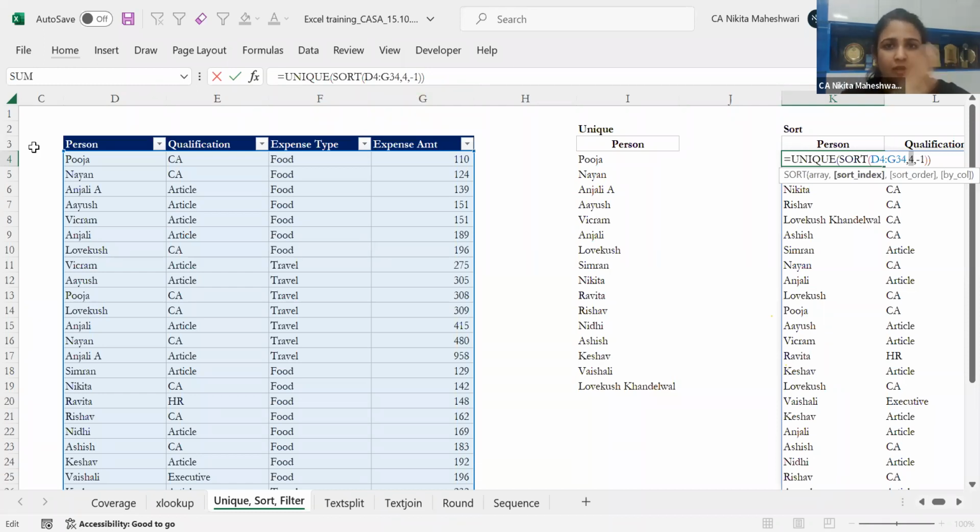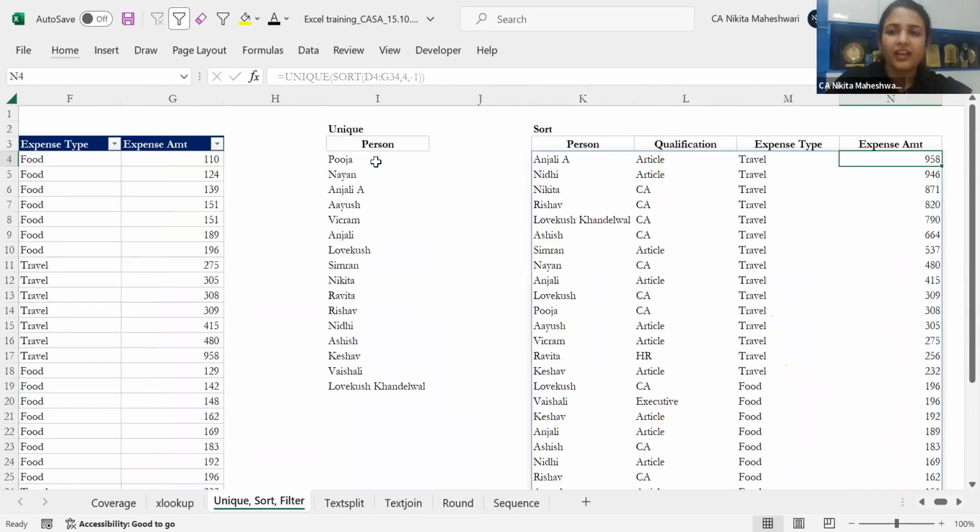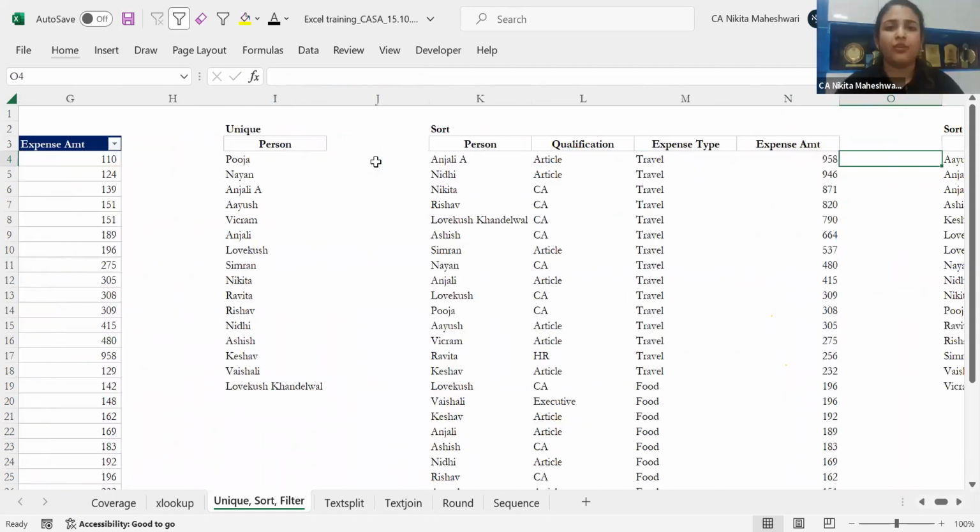So it is not A, B, C, D, E, F, G. It is the 4th column on which we want to sort. So that is why we have to give the numeric value. I hope I was clear over here. So sort and unique can be used together to make a very powerful feature.